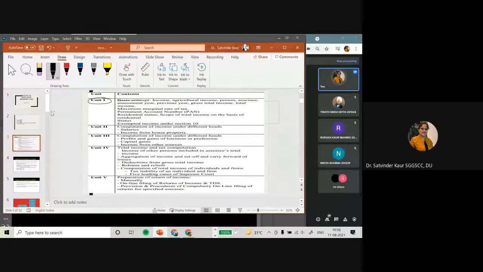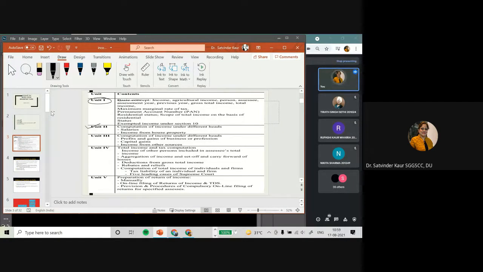Then after that comes unit 2, where we have to go for the computation of the tax liability. As per the tax law, for having uniformity, this computation is done under different heads.